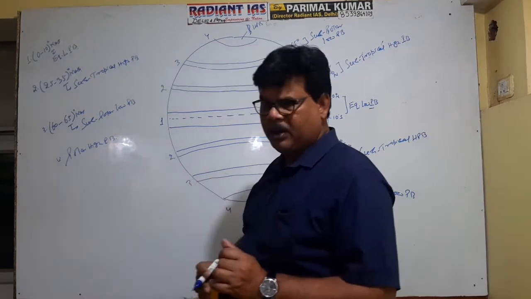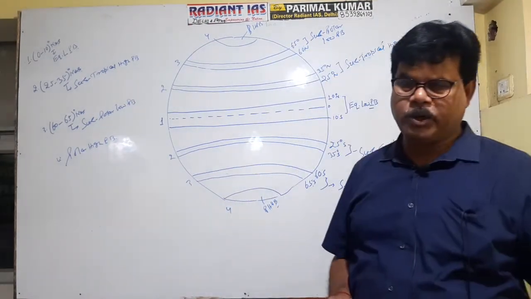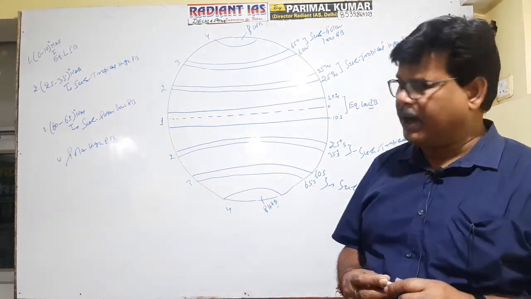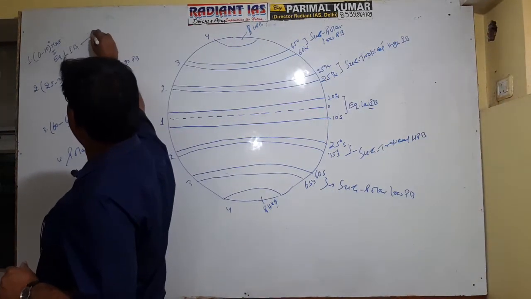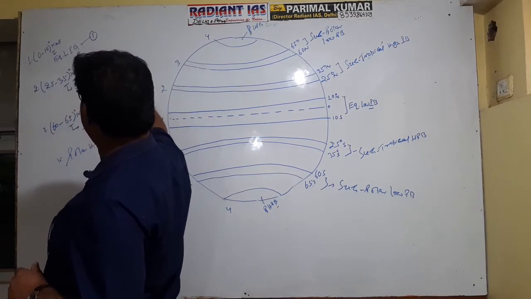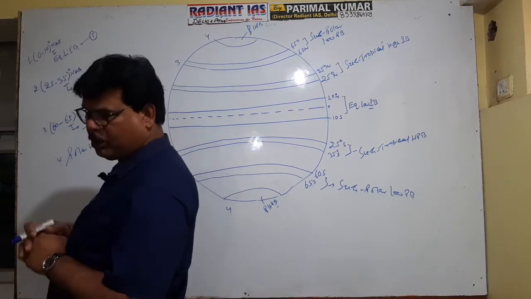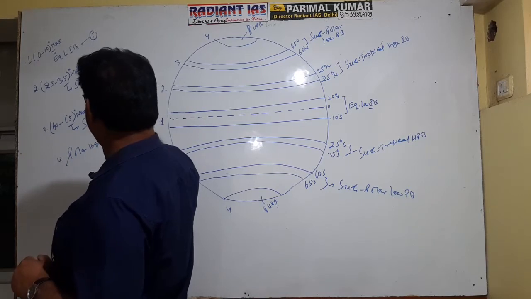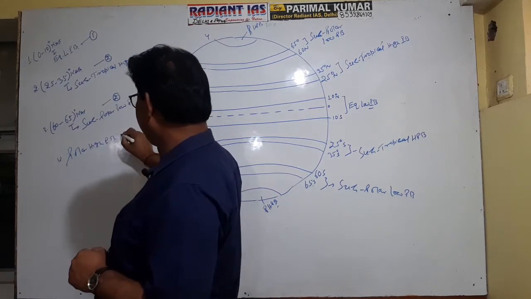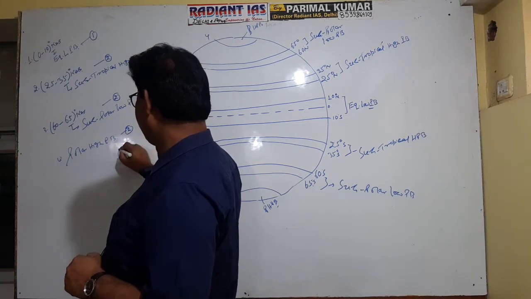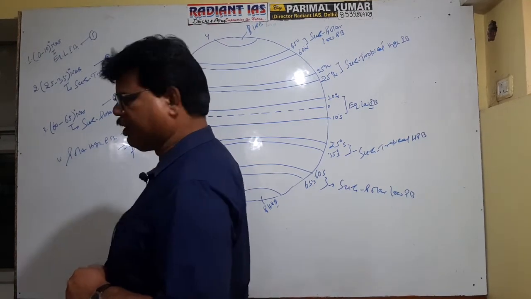Getting well now? The equatorial low pressure belt is located in the central part. It is single in number. The second is 2 in number, 1 in the north and the second in the south. The next is also 2 in number, 1 in the north and the second in the south, and this is also 2 in number, and the total number of pressure belts is 7.